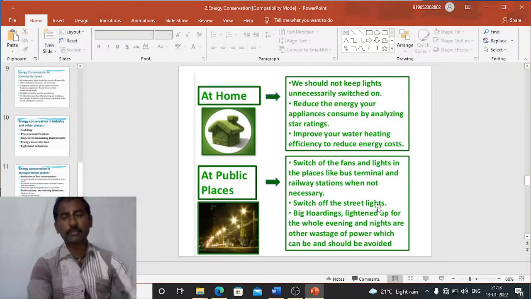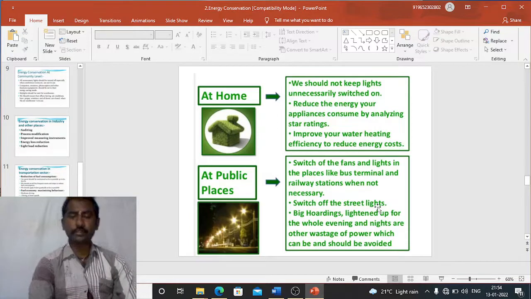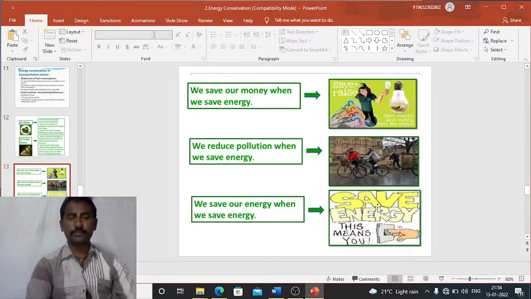And coming to public places, switch off the fans and lights in places like bus terminals and railway stations when not necessary. Switch off the street lights, and big hoardings lit up for the whole evening and night are another wastage of power that should be avoided. That means hoardings can be kept on for the day sections only.